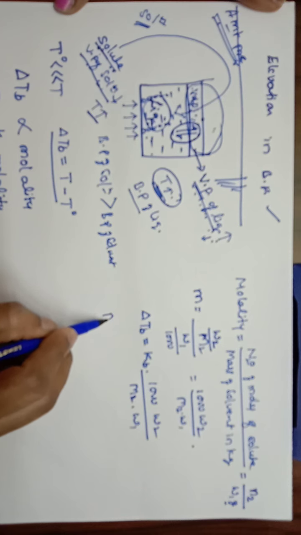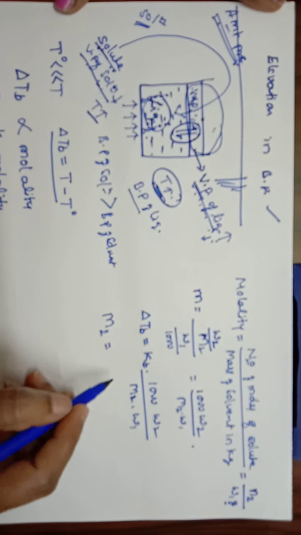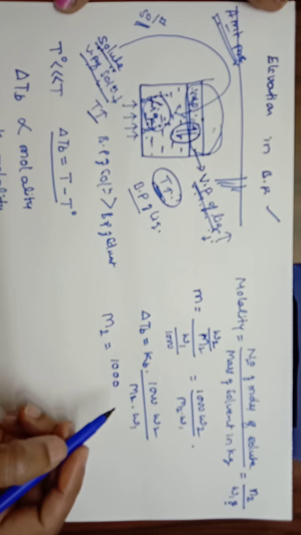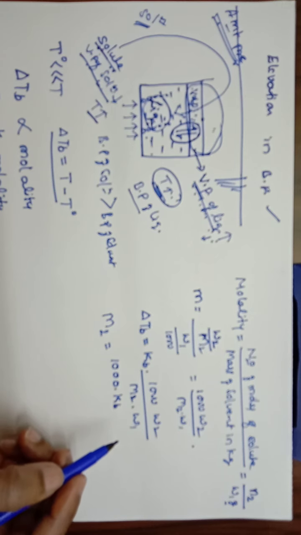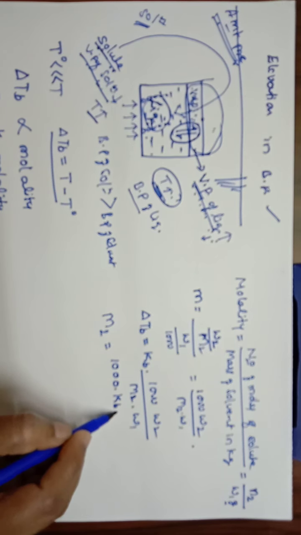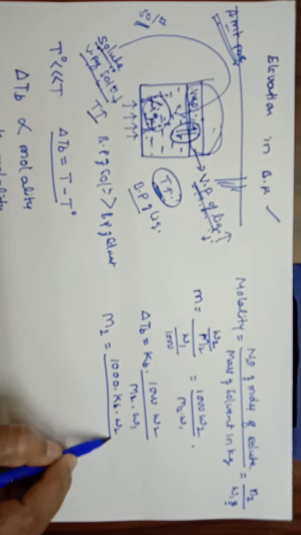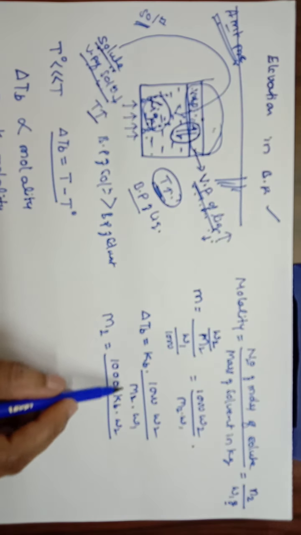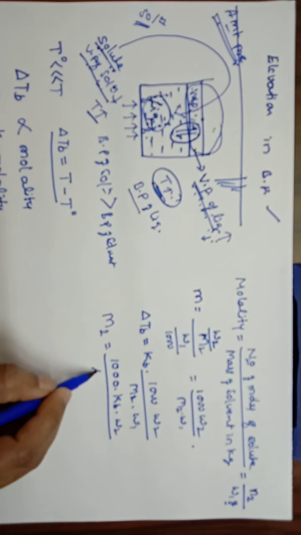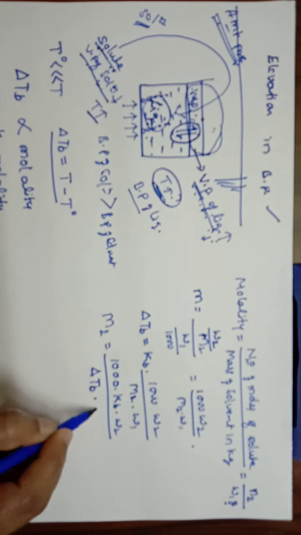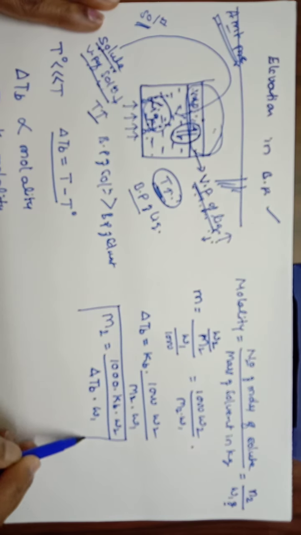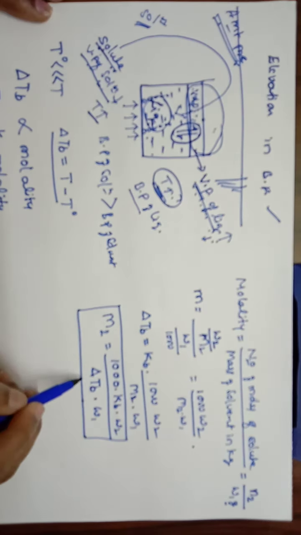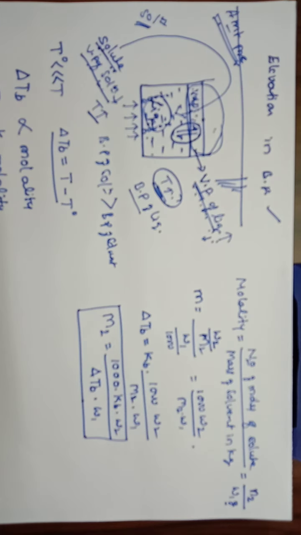So if you want to calculate the value of M2, it is equal to, so we will write 1000, which is a known constant value first, and then Kb, it is also a constant for a given solvent, and W2 in the numerator divided by, so we will rearrange these two, that is M2 and delta Tb. Delta Tb will move to the denominator, delta Tb into W1. So this is the equation used to calculate the molar mass of the solute in terms of elevation in boiling point. Okay.